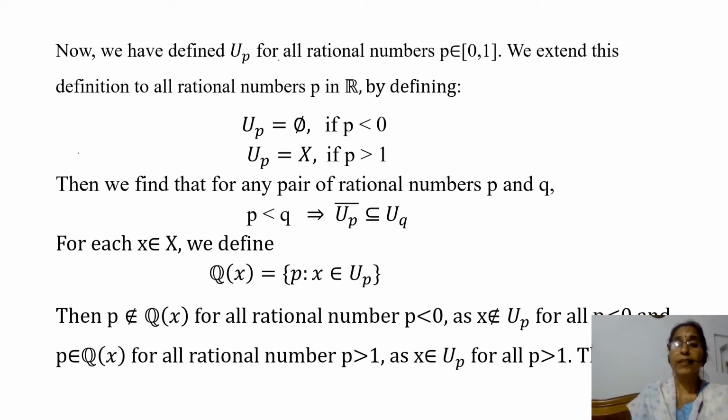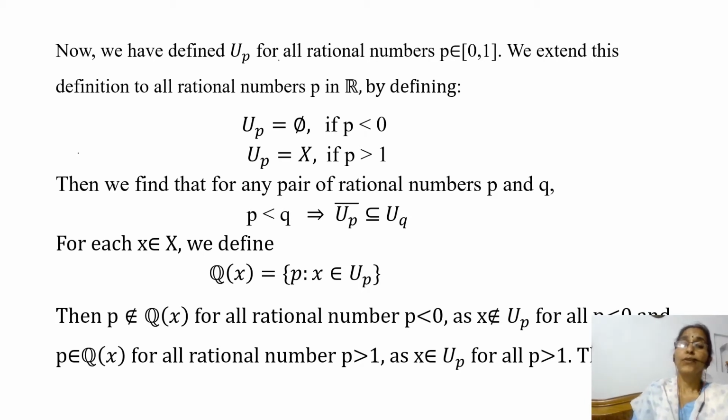Then we see that p doesn't belong to Q(x) for all rational numbers p less than 0. Why? Because if p is less than 0, then U_p is equal to phi, and so no x belongs to such U_p, and so p doesn't belong to Q(x) for all rational numbers p less than 0.